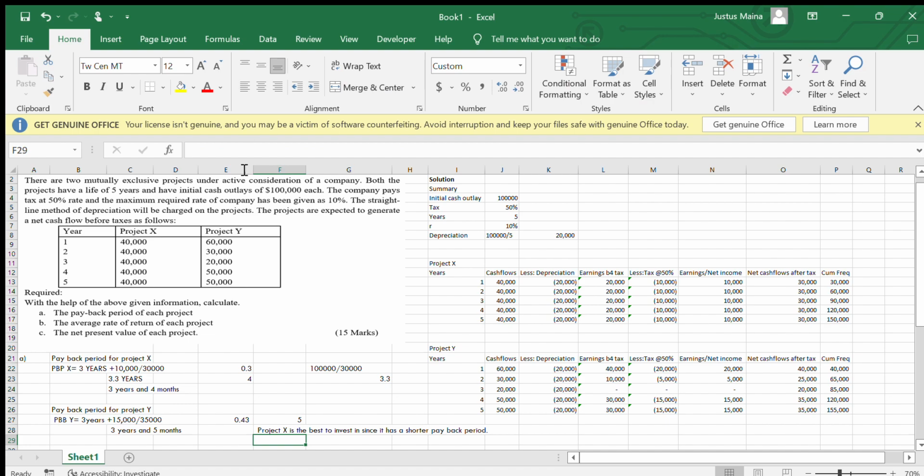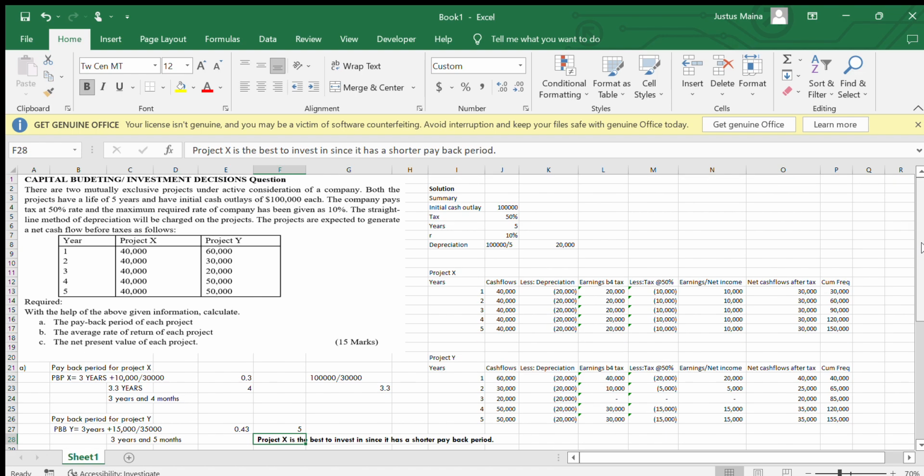So in that case, this is our decision that we should be advising, because in financial management, you have to make a decision at the end because you are advising somebody on what to do. So if you're advising an investor and you're using the payback period, and we have said that it is a traditional method and it is preferred by the traditional managers, you'd be advising here and say that project X is the best for investment, since it has a shorter payback period as compared to project Y.